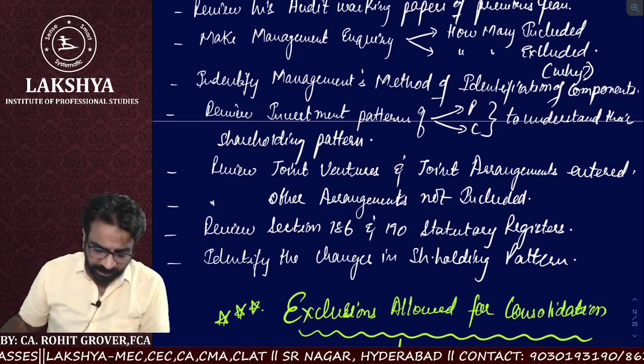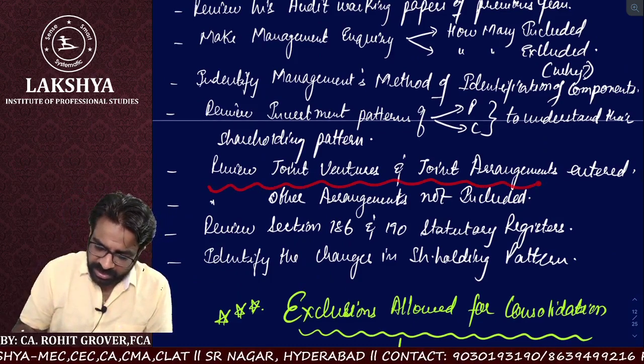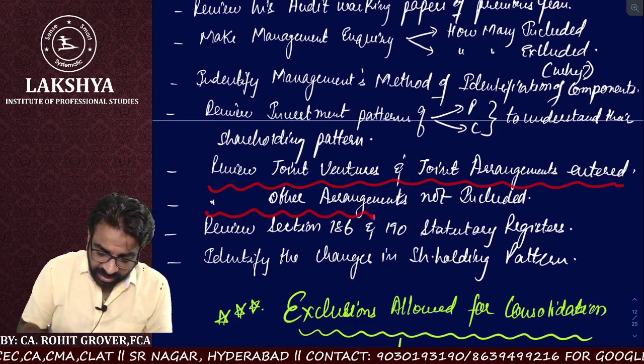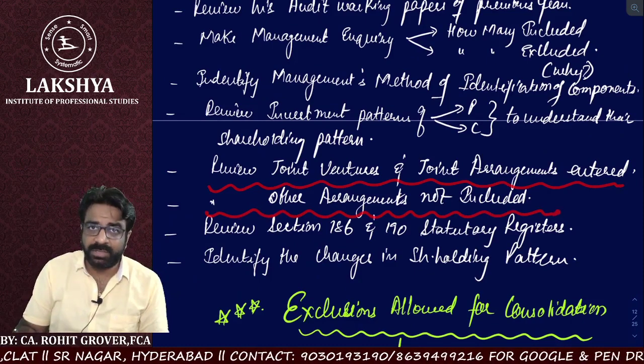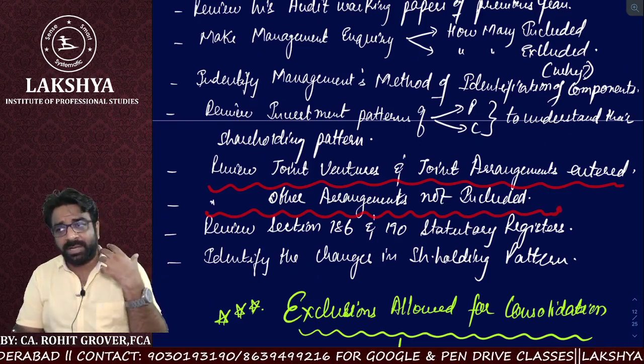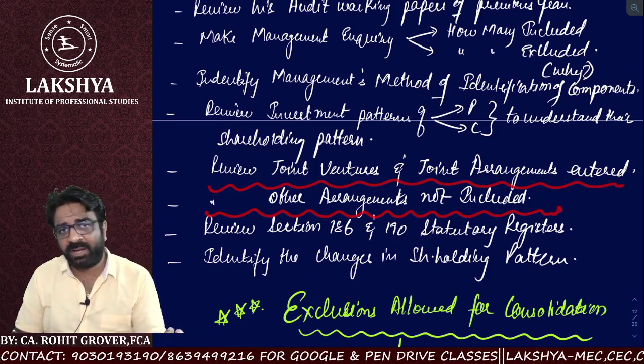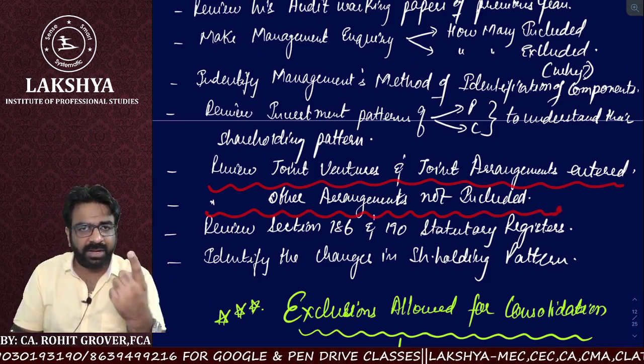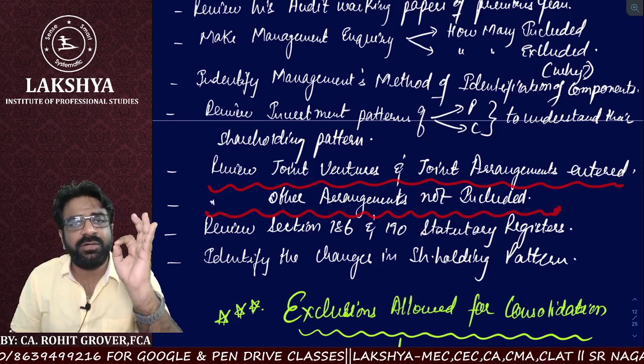Clear, everyone? So it means I will review the joint venture and joint arrangement agreements first, and I will also review the other arrangements that are not included. And if I get justified by understanding the other arrangement papers why they are not included, then I will allow them to not include it. Otherwise, I have every right to question the parent company, why you did not include this component.